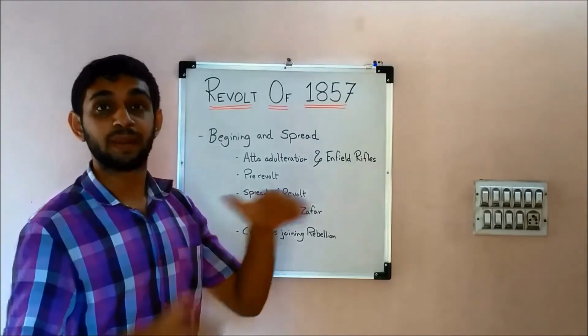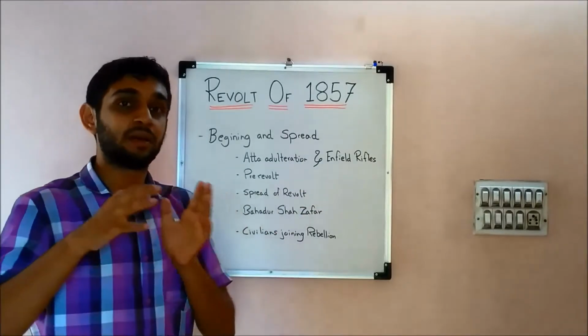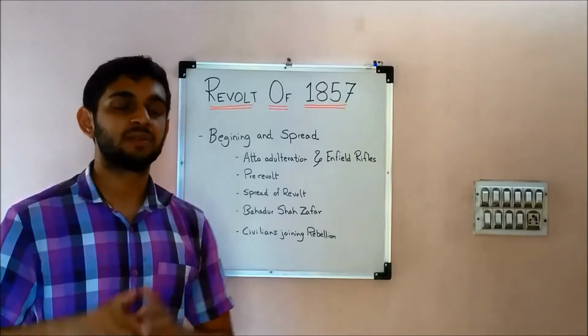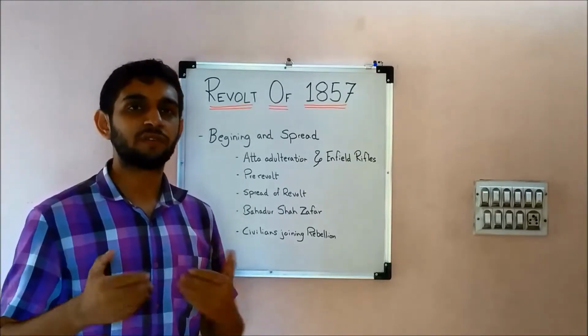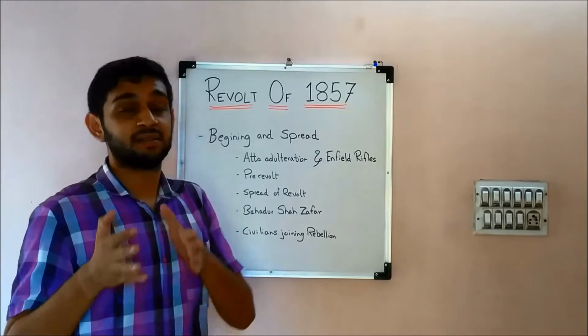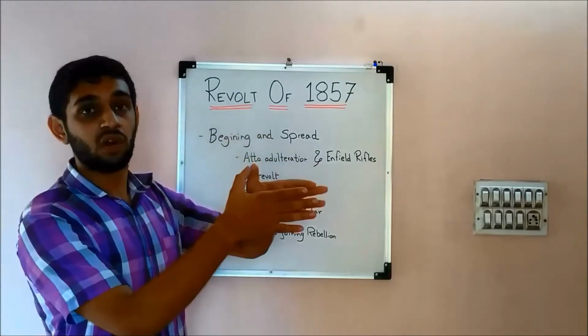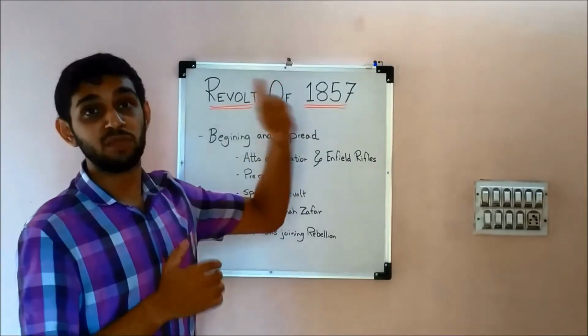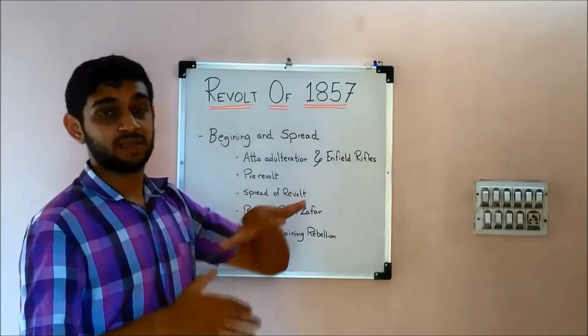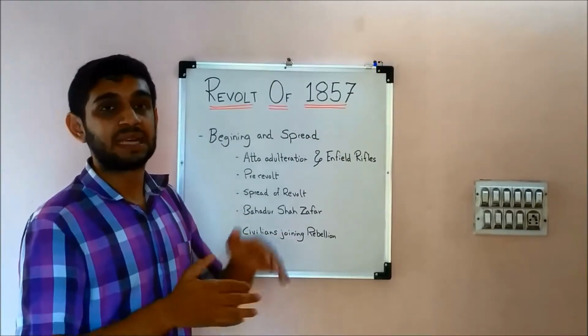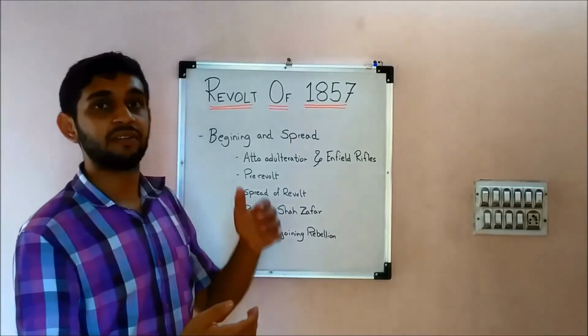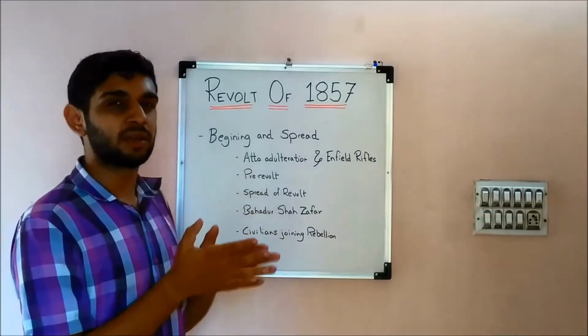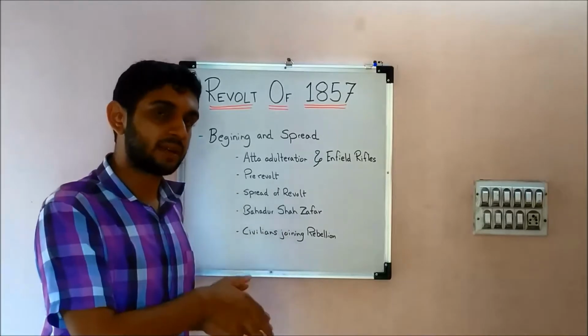So now the revolt spread everywhere. The Bengal province started first, shaking off the British authority. Then it spread to the whole of Punjab. To explain the extent of the revolt, it extended from Punjab in the north, the Narmada River in the south, Bengal in the east, and Rajputana in the west. Rajputana is the current Rajasthan.